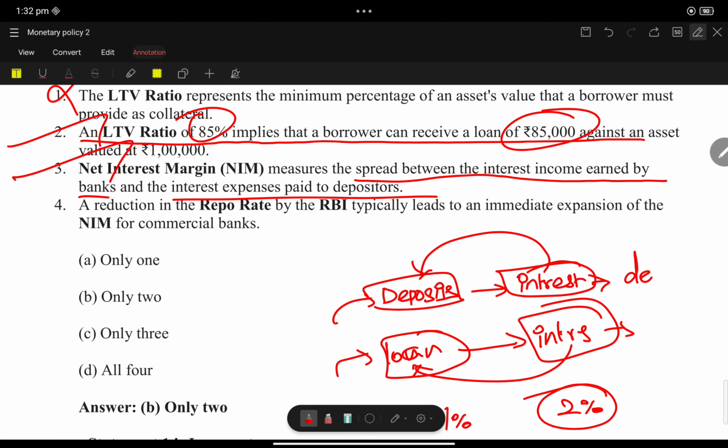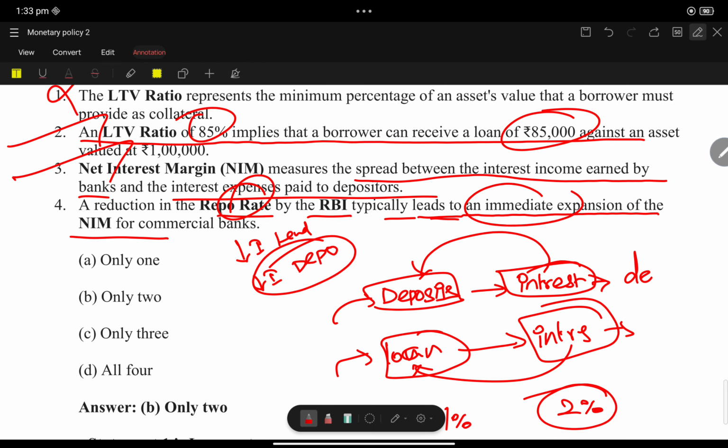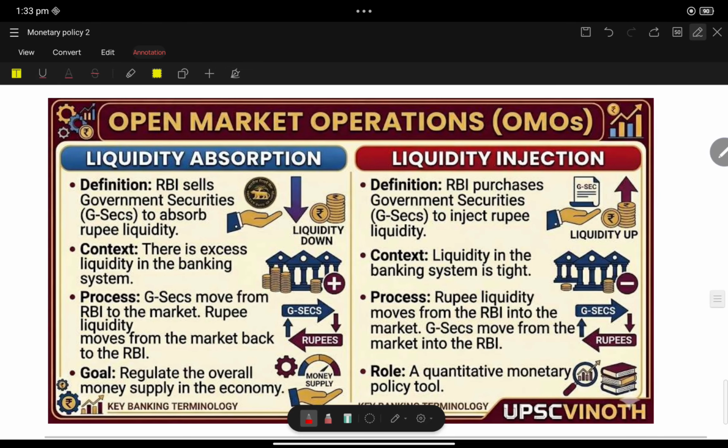And a reduction in the repo rate by RBI typically leads to immediate expansion of net interest margin. See, they use the word immediate. When the repo rate falls, banks often lower the lending rate faster than the deposit rate due to competitive pressure. Yes, if the repo rate falls, they will reduce the interest rate for lending, but they won't suddenly decrease the interest rate for deposits. They will wait for some time. The word immediately makes this wrong.